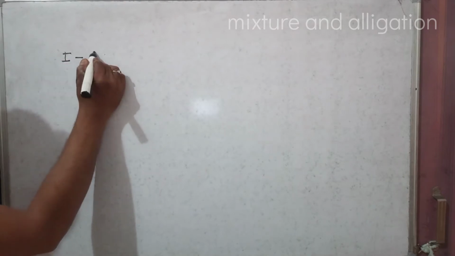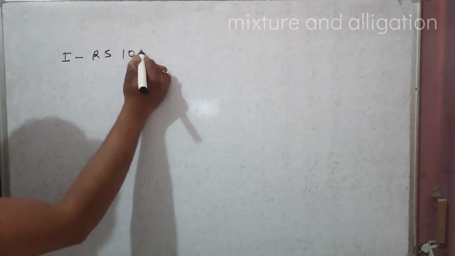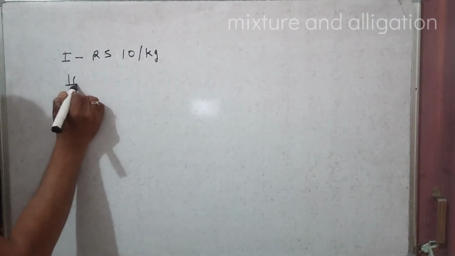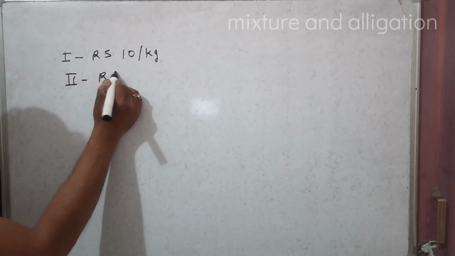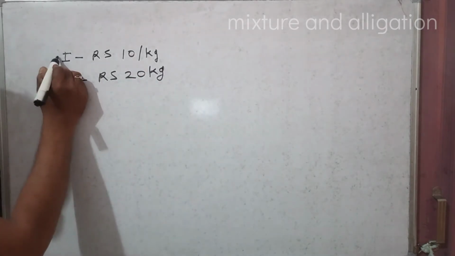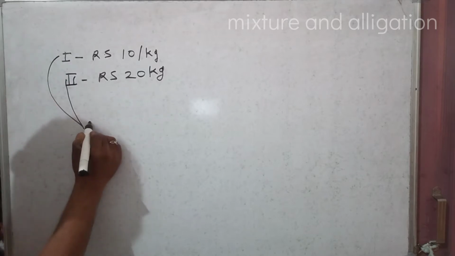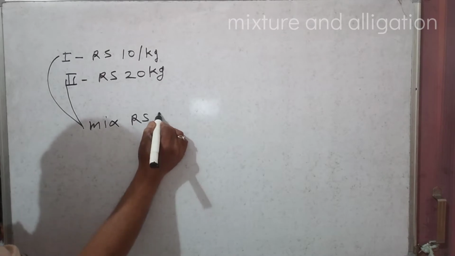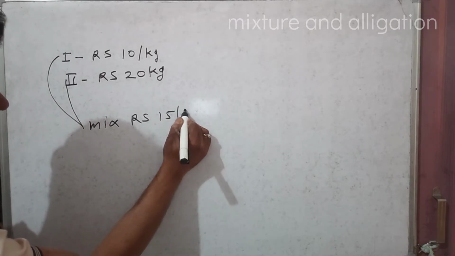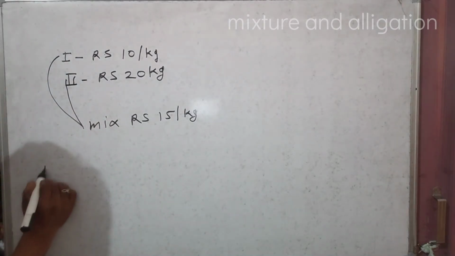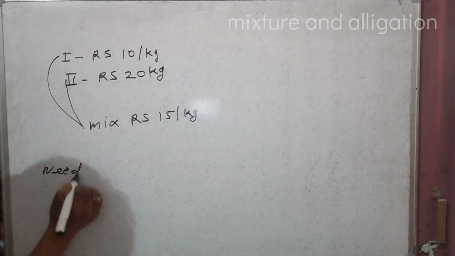One variety is Rs 10 per kg. The second is Rs 20 per kg. Both are mixed, and he desires Rs 15 per kg. We need to know in which ratio both are mixed. We need the ratio.